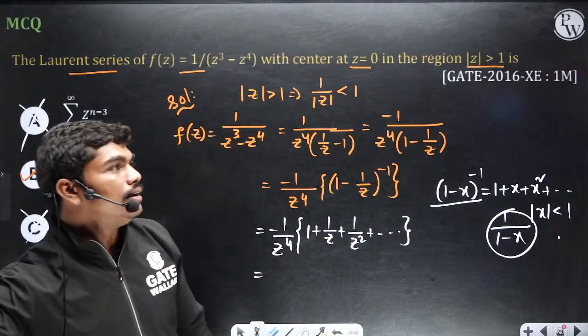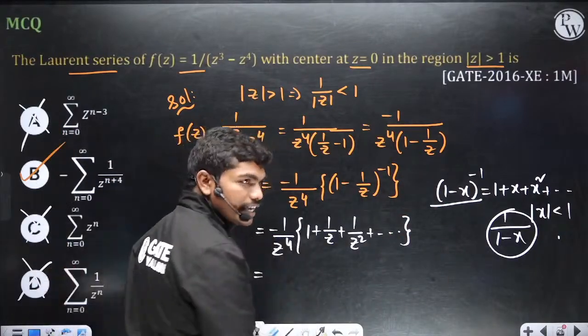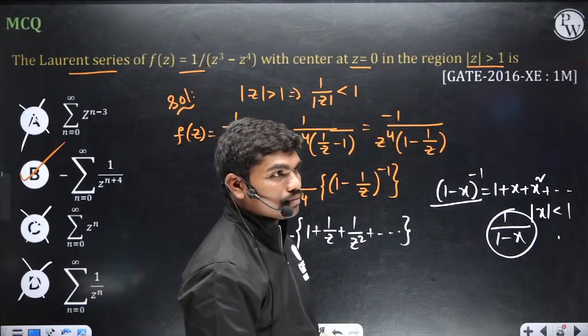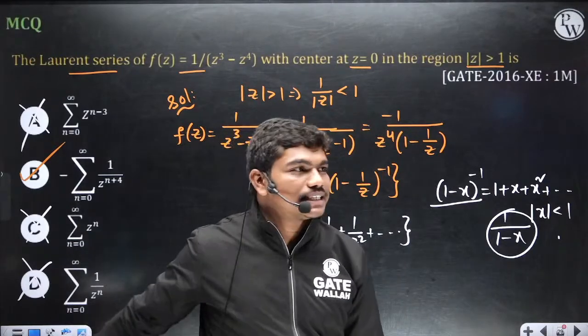Okay fine, understood. The minus sign is here, right? Is there any minus in options A, C, D?